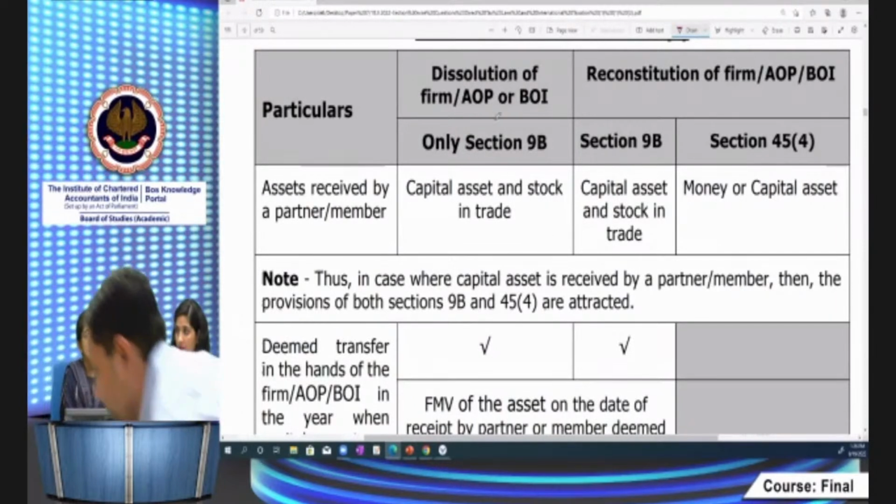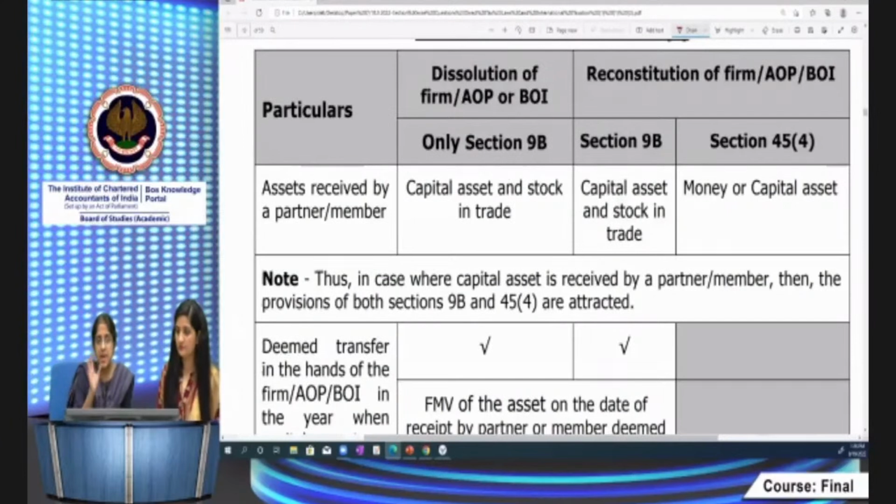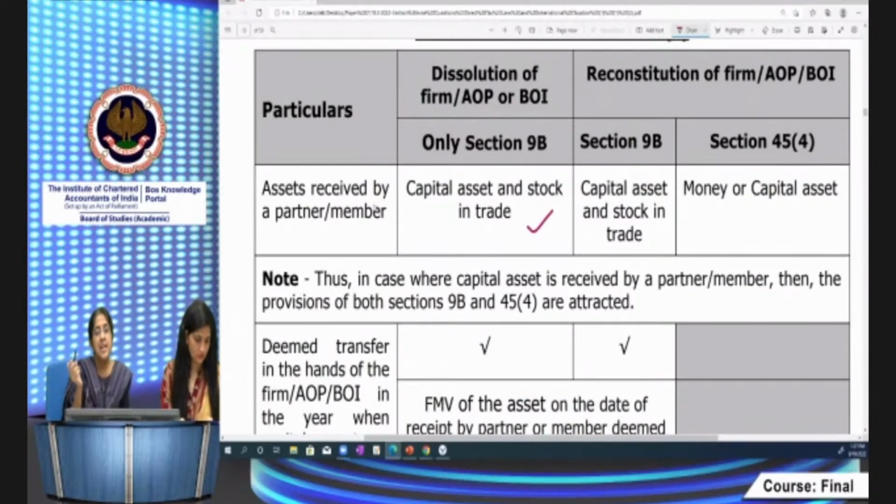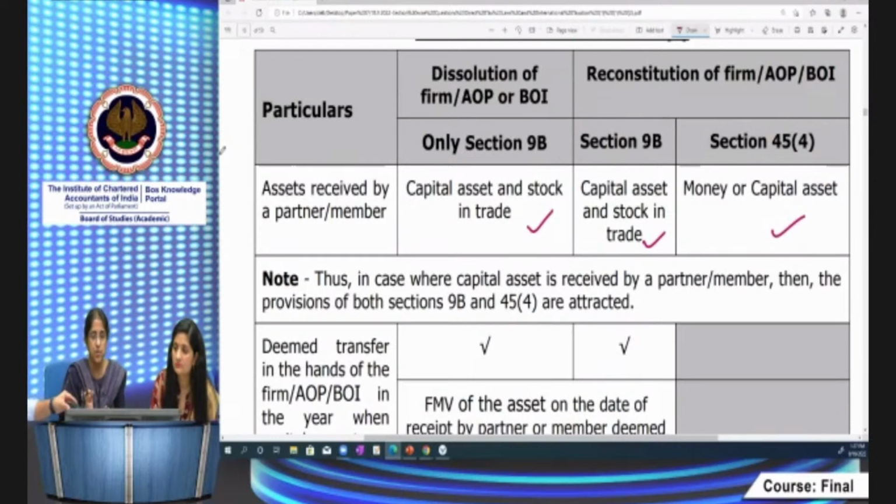Okay. Now, when we go to assets received by partners, section 9B, when the firm is dissolved and the partner receives capital asset or stock in trade, then 9B is attracted. And in case a firm is reconstituted and a partner receives capital assets or stock in trade, 9B is attracted. If he receives money or capital asset, 45.4 is attracted. So in case of dissolution, only 9B is attracted. In case of reconstitution, both 9B and 45.4 are attracted.